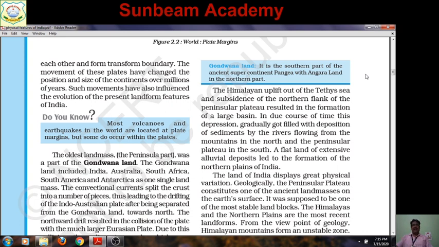The northern part has been named Angara land, the southern part Gondwana land. So given here you can see Gondwana land, it is the southern part of the ancient supercontinent Pangaea.